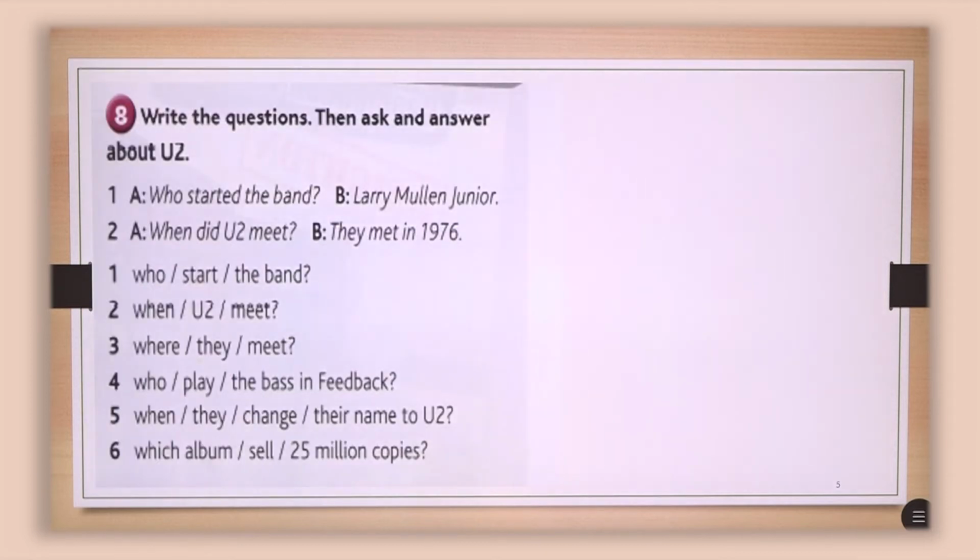Let's move on. Here we have a few questions about the band U2 that we learned before. Let's try to make the questions about them and do the answers too, because we already have the answers that we did before. We learned the text, we listened to it, we completed it before. So probably you have the text in front of you. Try to make the questions and the answers about them.